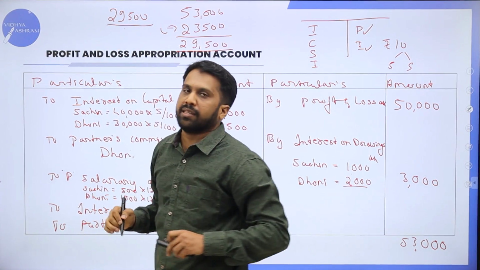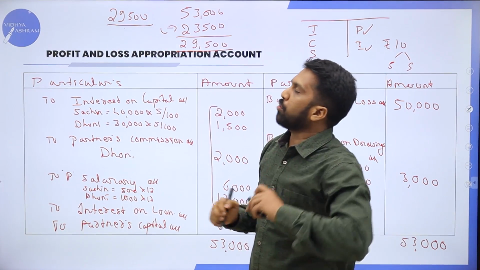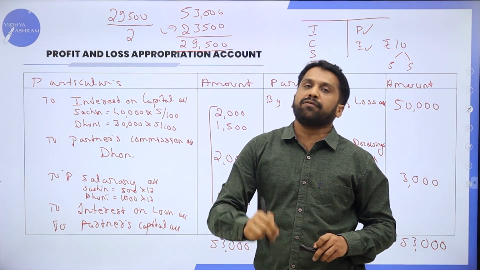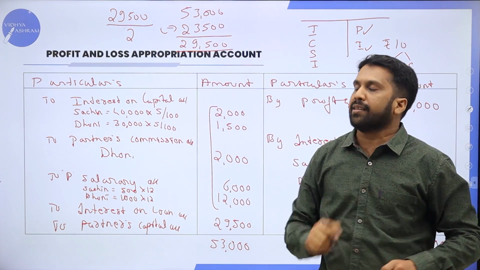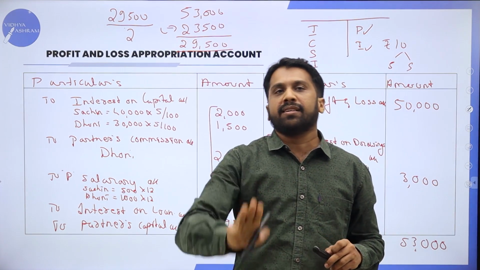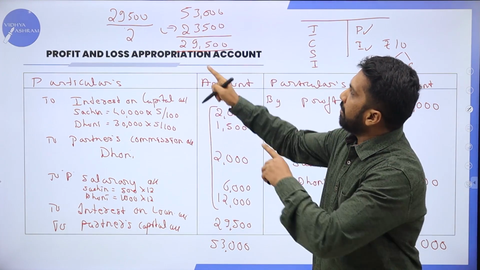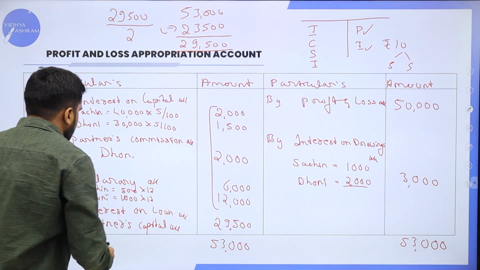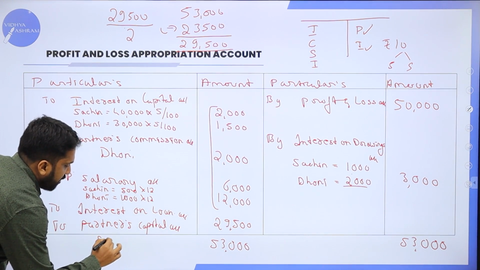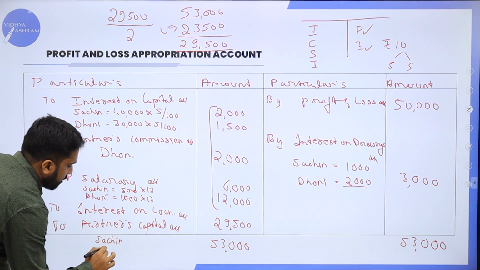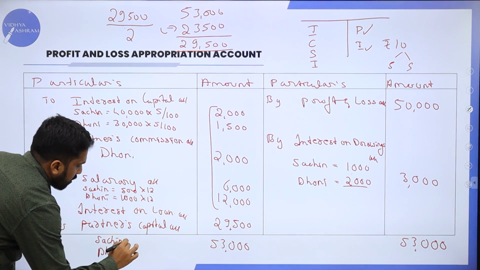How many partners are there? 2. It should be divided by 2. If there are 3 partners, then 29,500 divided by 3. Now, 29,500 divided by 2, it will go to whom? First person Sachin and the second person Dhoni.